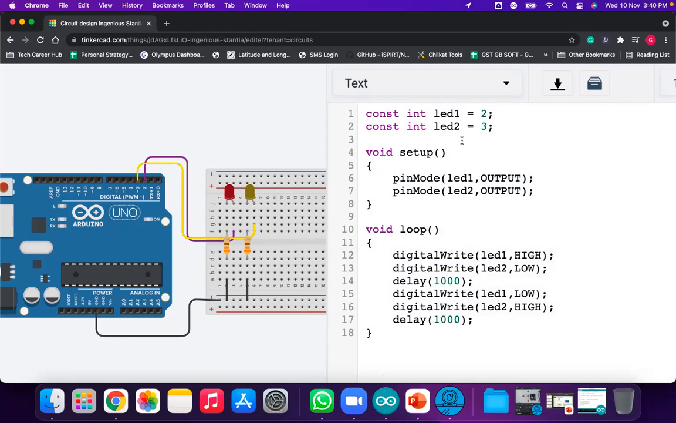I will be giving you some assignments on your WhatsApp group. You have to complete that assignment from your home. Hope you have completed writing this program. Now today's assignment is to open an account on Tinkercad. Just create some circuits and execute this first program, the blink LED program, and try to implement the program with more than two LEDs.